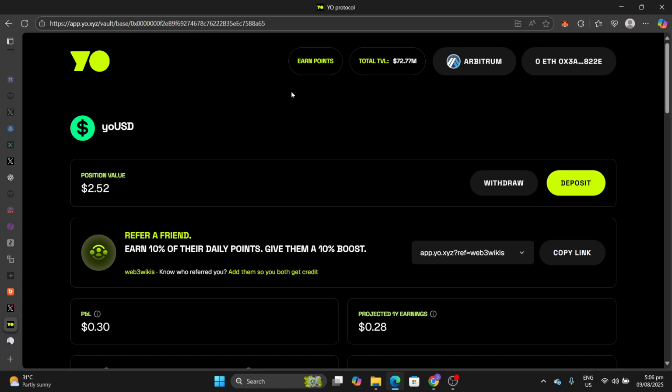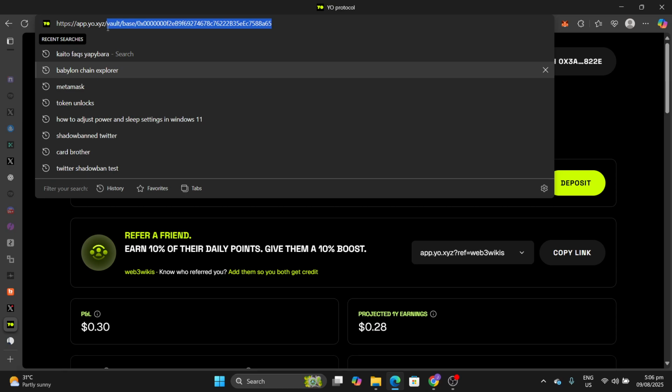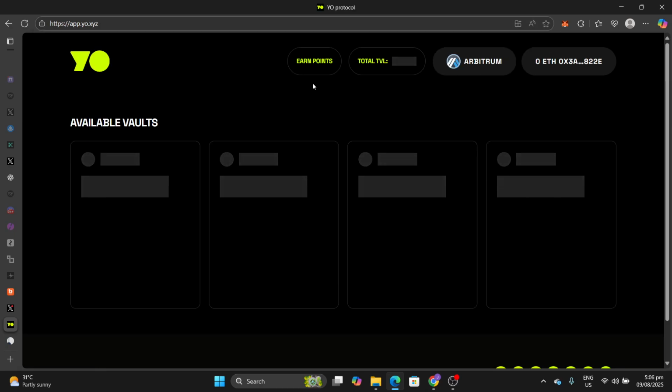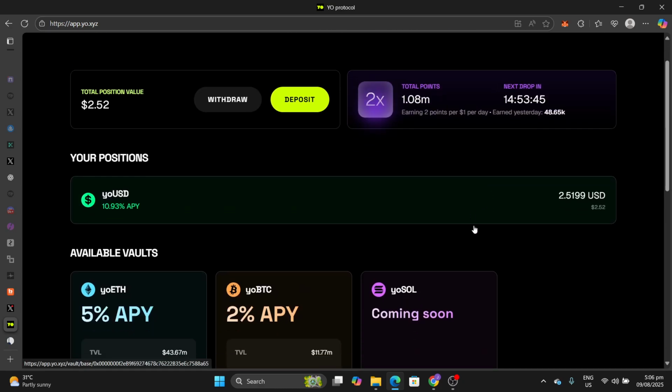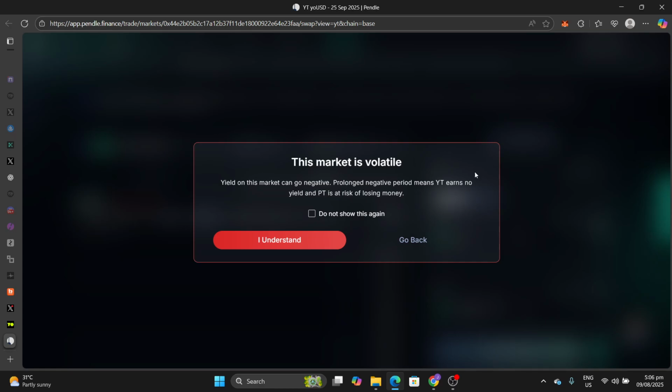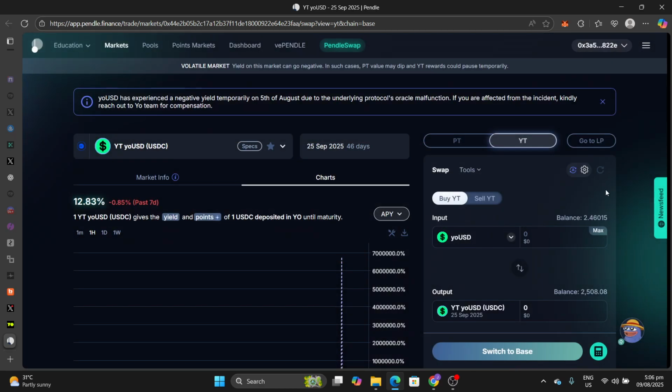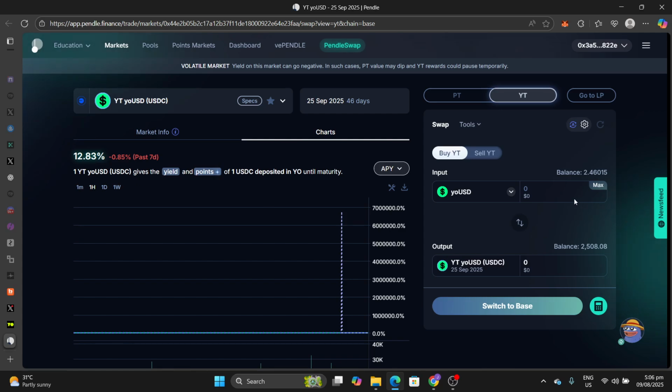Now, if you were to go back and deposit, there is no need to look into that. It's the same thing, just different assets that you are depositing. Next drop is 1.8 million, earn 2 points per $1, and the next drop is in around 14 hours. Anyway, let's look at this strategy. You see that I have a small principal. In this strategy, I spent 40 USD, and I used that to rent $2,500 till September 25, after which I may need to update my position.